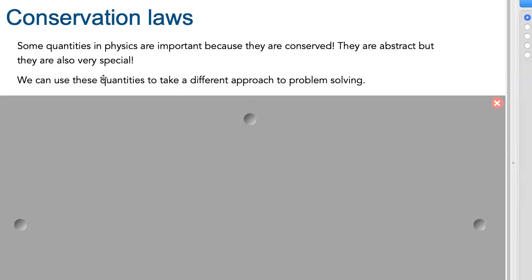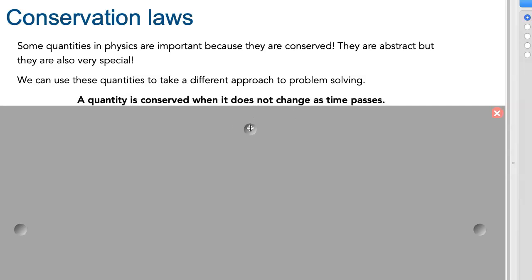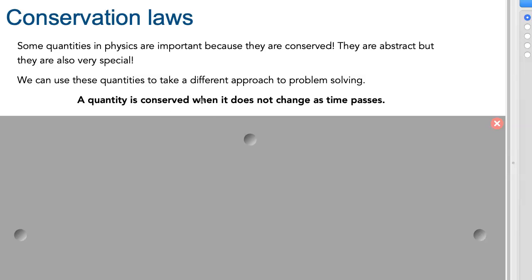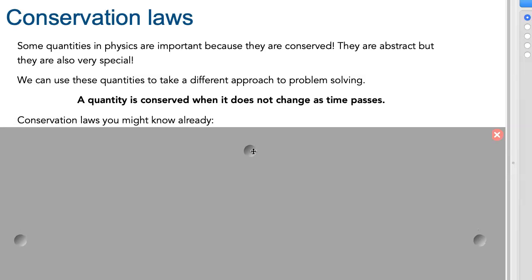However, we can use these quantities to take a very different approach to solving problems. Because when a quantity is conserved, it means that the quantity does not change as time passes. So the value of the quantity at time 1 is the same as the value of the quantity at time 2. That can be very powerful. You're actually already familiar with some conservation laws.